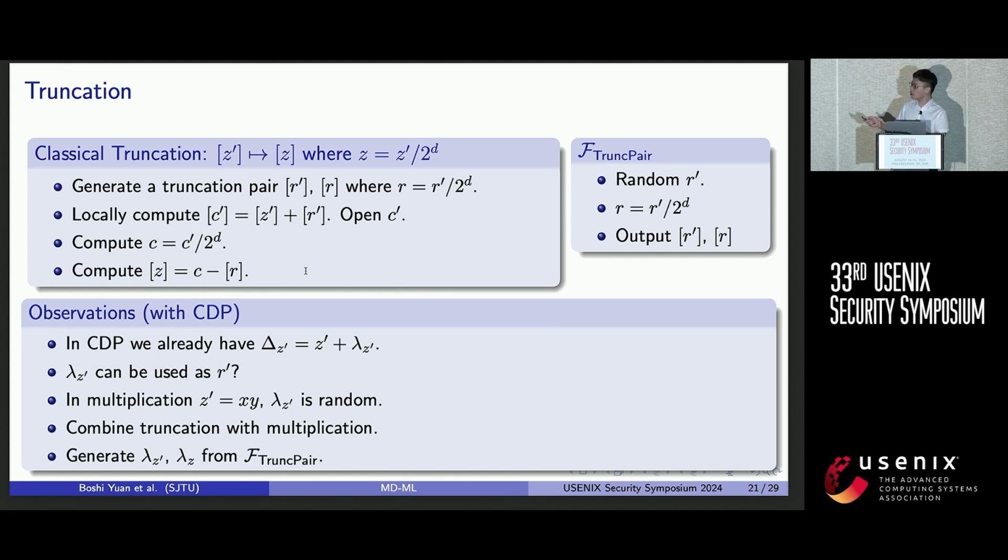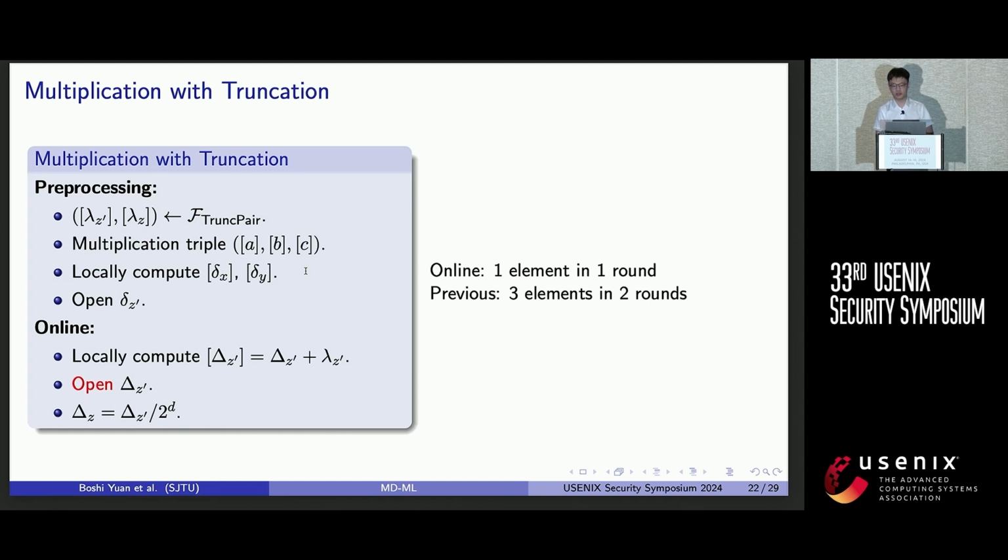Hence, we no longer generate the lambda values as random shared values. We instead generate them from the trunc pair functionality. So this is our multiplication with truncation protocol. In the preprocessing phase, the parties generate the lambda values from the truncation pair functionality. And in the online phase, they open the delta z prime values in the clear and do the truncation locally. Hence, we require only 1 element in 1 round in the online communication, while in previous work, they have to do 1 round for multiplication and another round for truncation.